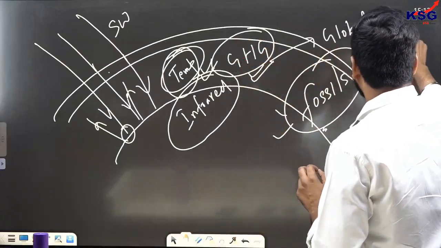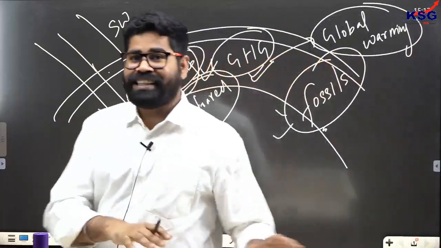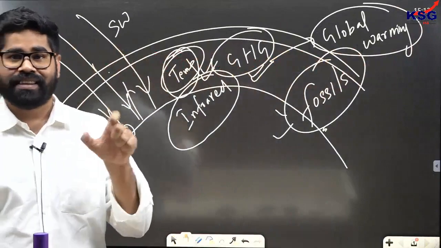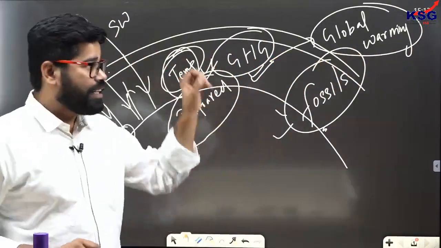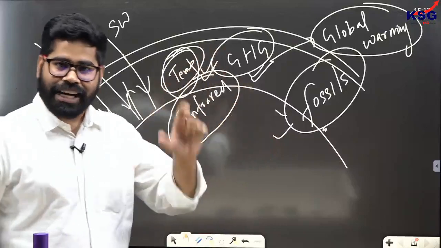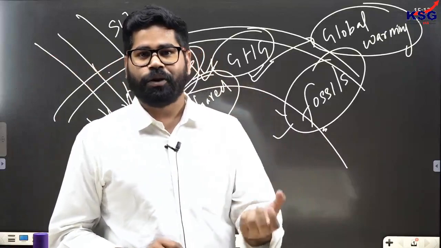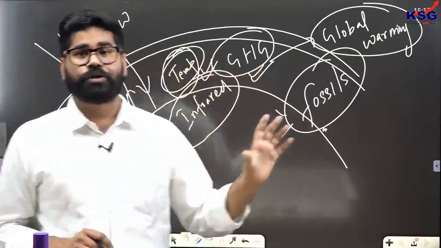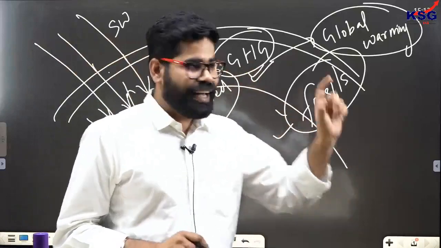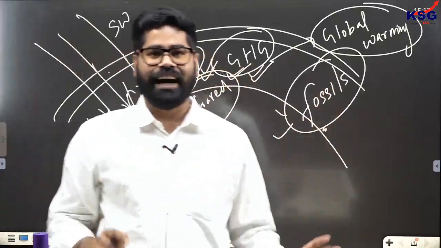In the present era, global warming is a result of indiscriminate concentration of greenhouse gases, and this has been mainly caused by anthropogenic activities. This is human-induced global warming, because we have been responsible for adding a huge amount of greenhouse gases in the atmosphere.